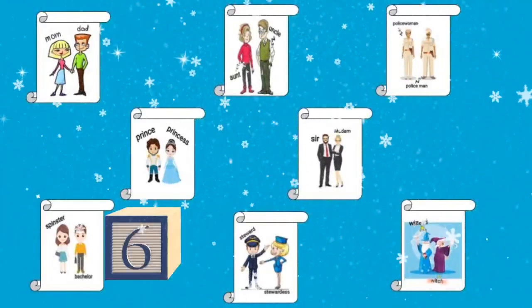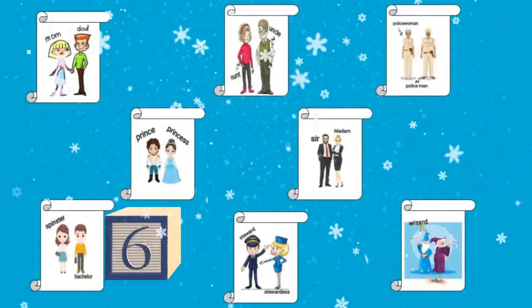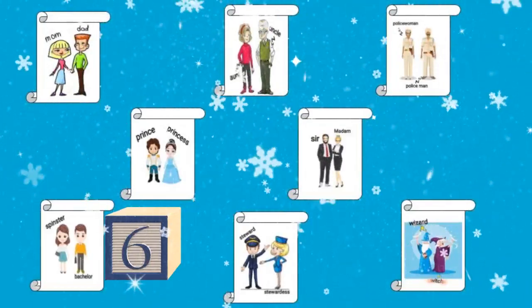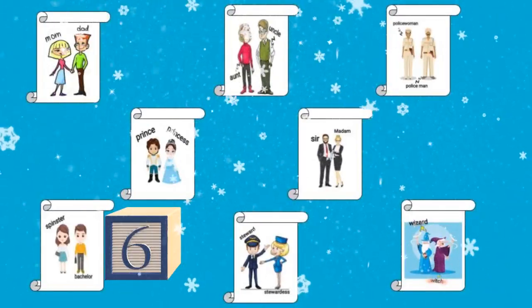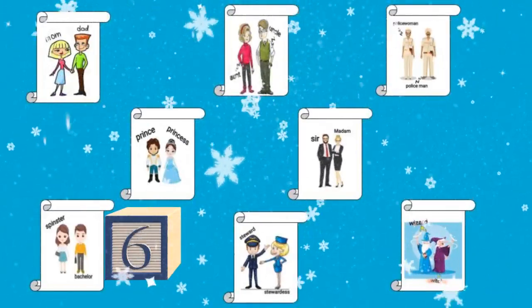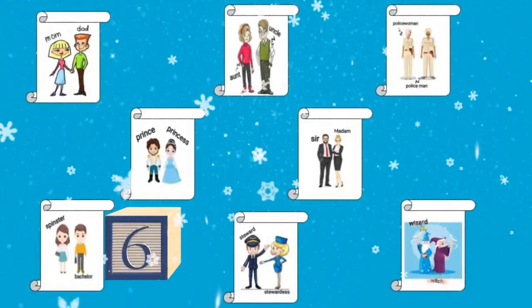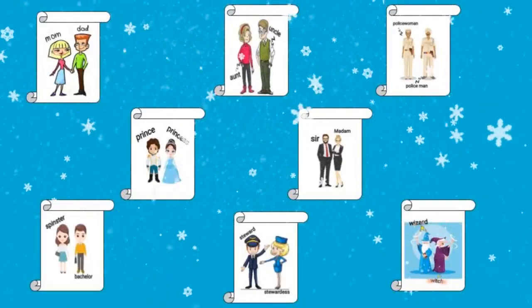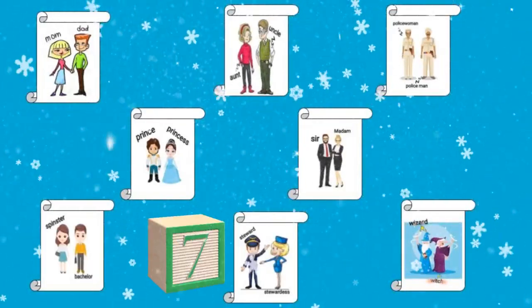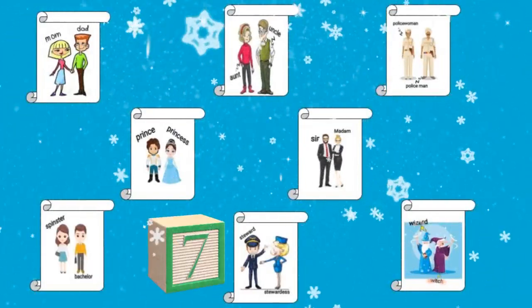And the next example is spinster and bachelor. Spinster refers to the female gender. The meaning for spinster is unmarried woman, and the bachelor refers to the male gender. It means unmarried man.